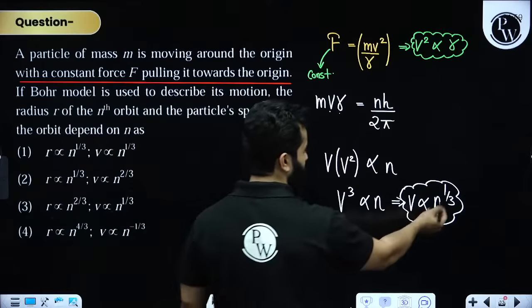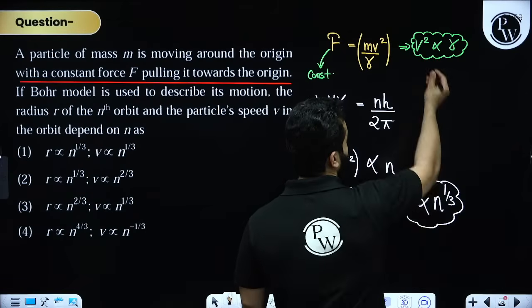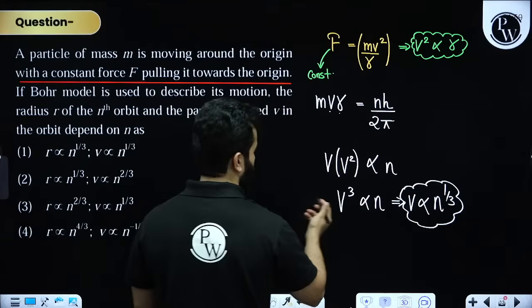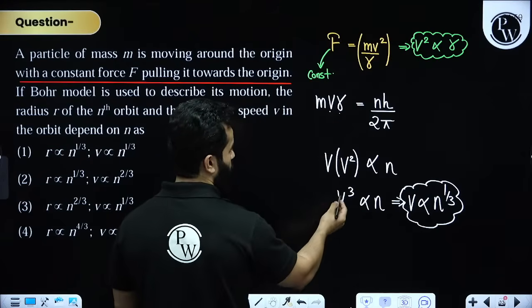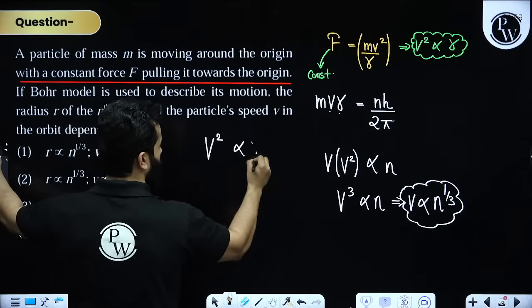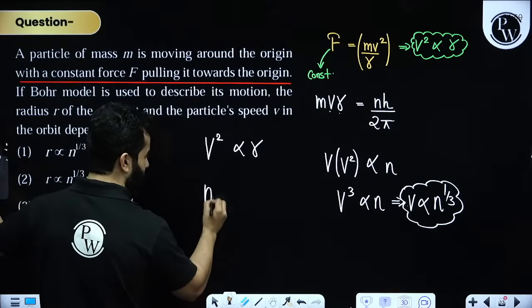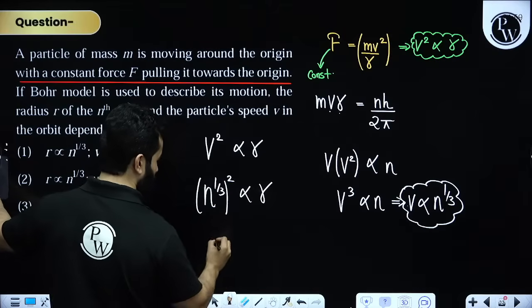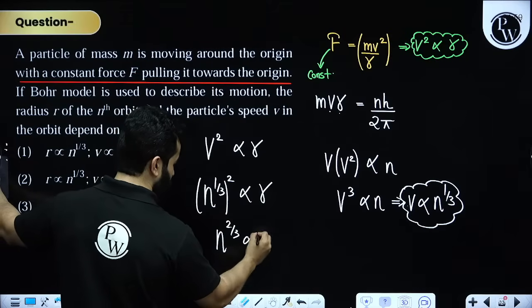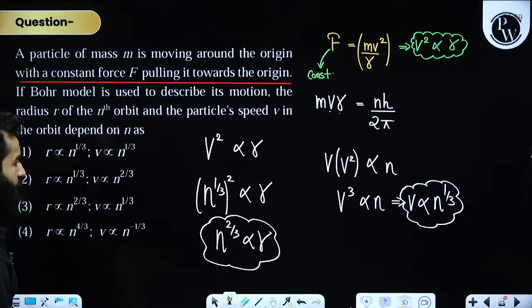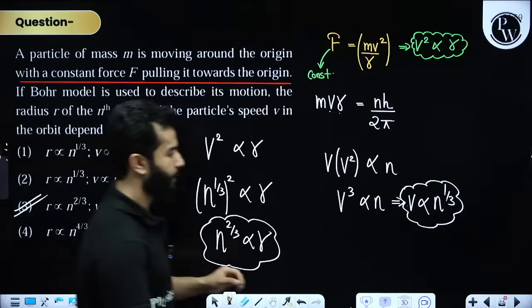Again, if v is directly proportional to n raised to the power 1 by 3, see, v square is directly proportional to R. Now, instead of v, I can write n raised to the power 1 by 3 whole square directly proportional to R. That means n raised to the power 2 by 3 is directly proportional to R. So I have got my answer. v is directly proportional to n^(1/3) and R is directly proportional to n^(2/3). Option third is confirmed. Done?